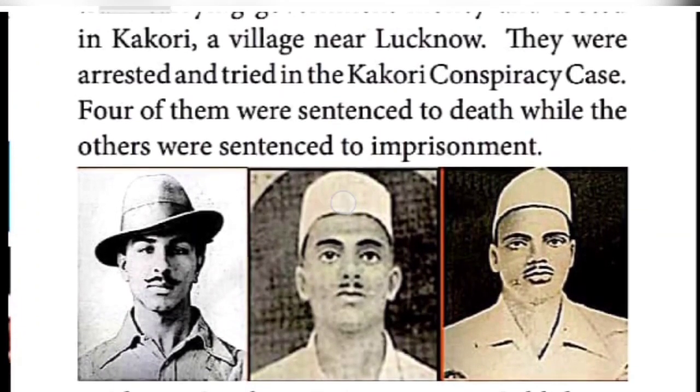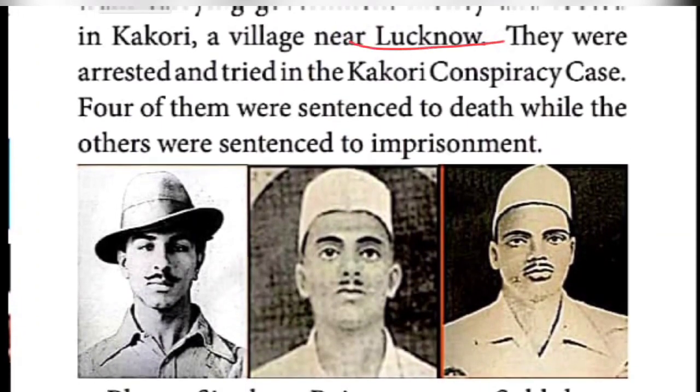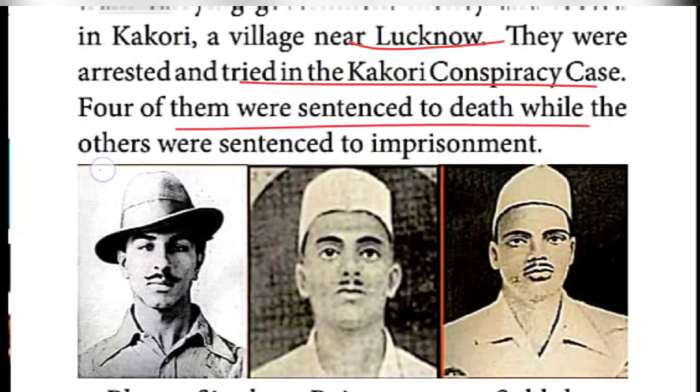Kakori is a village located near Lucknow. They were arrested and tried in the Kakori conspiracy case. Who were arrested? Bismil and Ashfaqullah Khan. Those people were arrested because they looted the government money which was carried in a train. Then four of them were sentenced to death while the others got imprisonment. You can check the picture here.